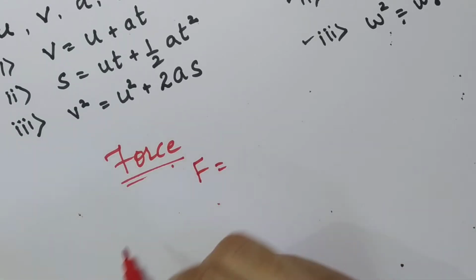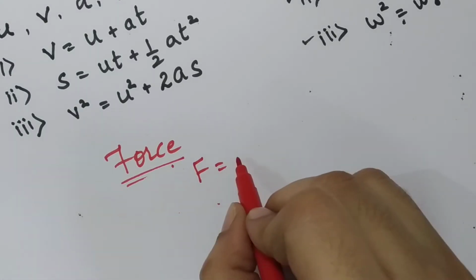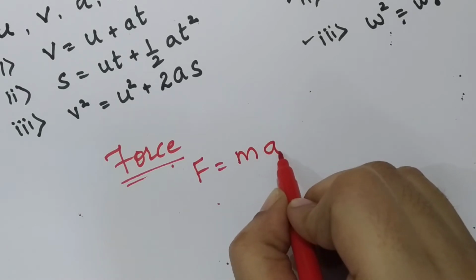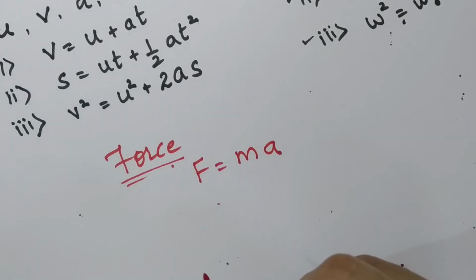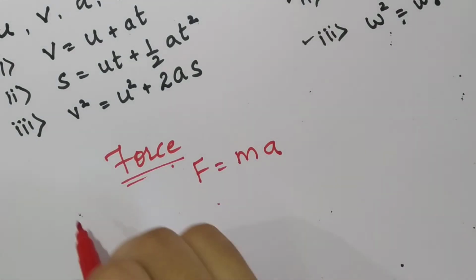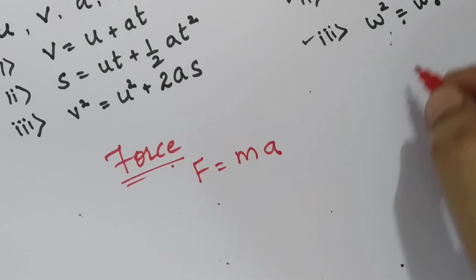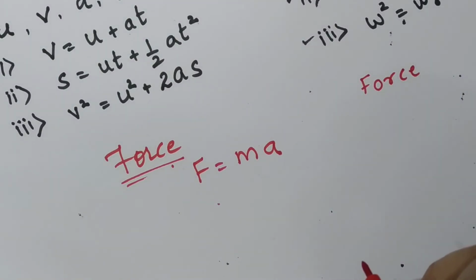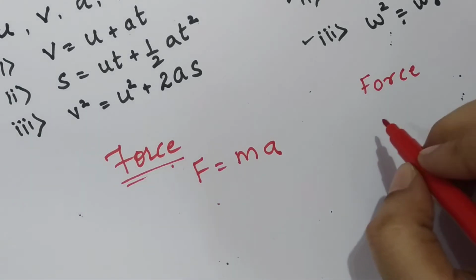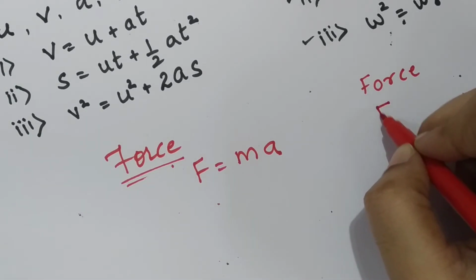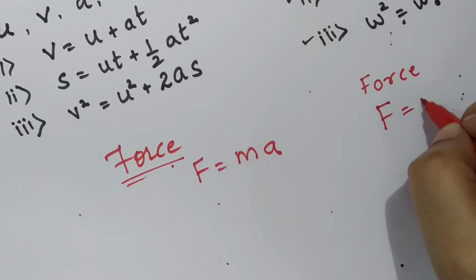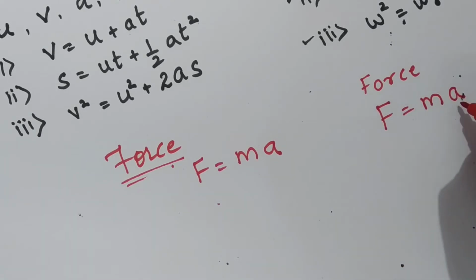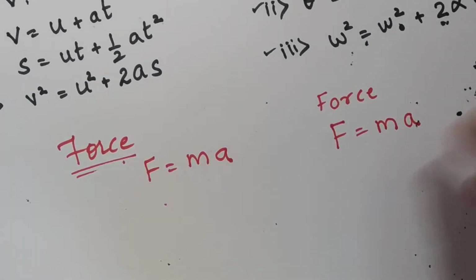As per Newton's equation of motion, force is given by the formula m into a, mass into acceleration. Now how will you write down the formula of force in circular motion? Let us just write down the formula. Force in circular motion, again the formula will be written as mass into acceleration, but this acceleration is the acceleration of a particle performing circular motion.